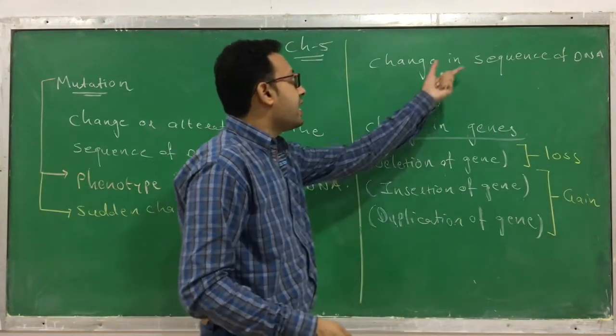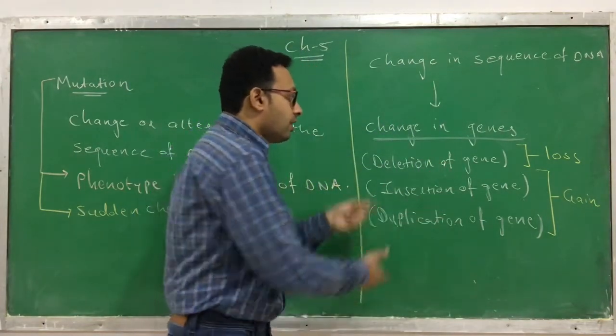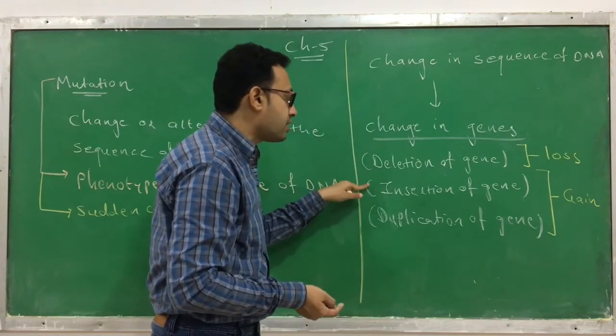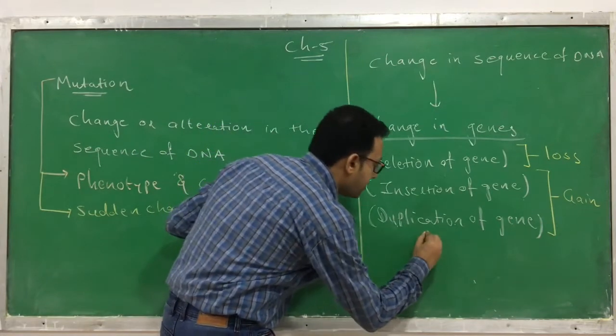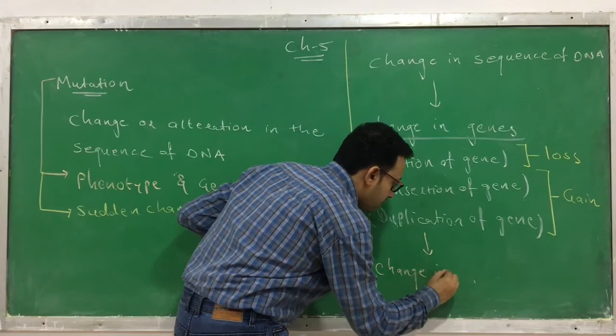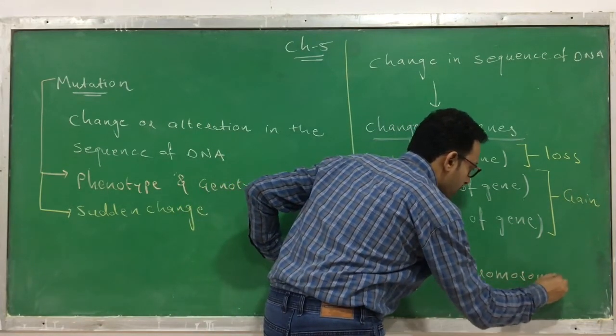As there is a change in the sequence of DNA, there is a change in the gene. These are the possible changes: deletion of a gene, insertion of a gene, or duplication of a gene, and ultimately there is a change in the chromosome.